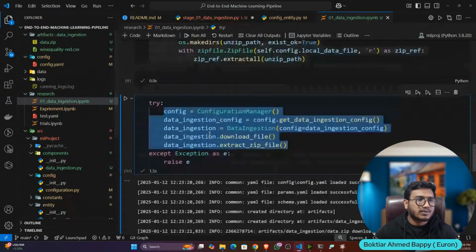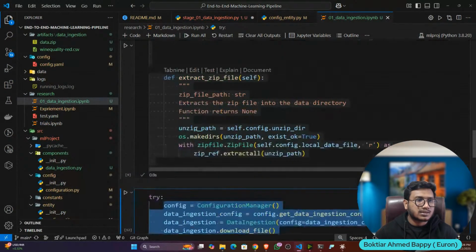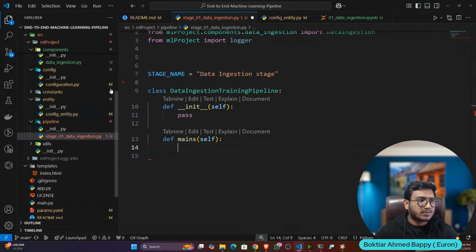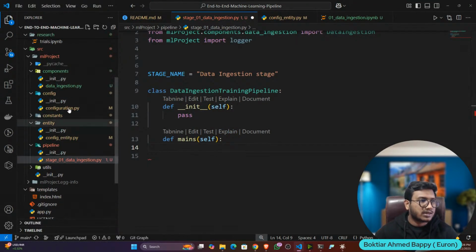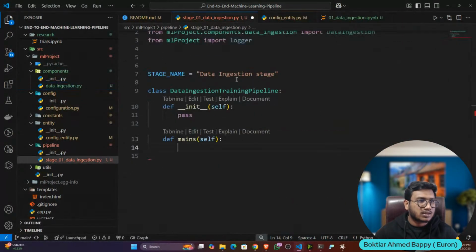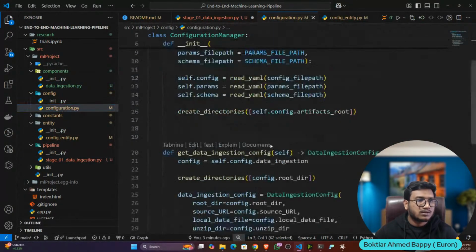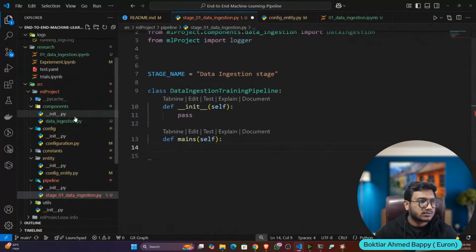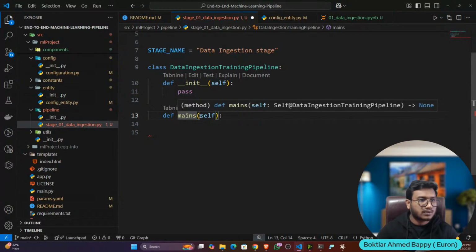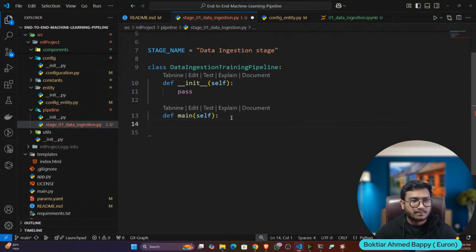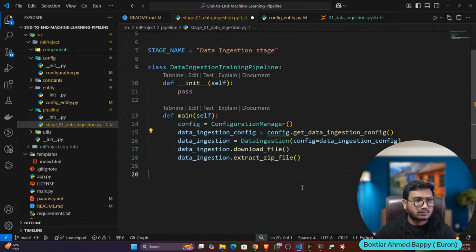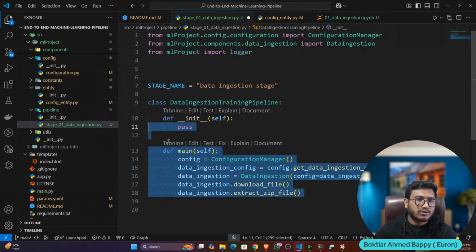And everywhere you can see I was using this try except block to handle the exception scenario. So if I open the data ingestion, see try except block, not here, I think this configuration. So let me mention main. So this is what your pipeline looks like.